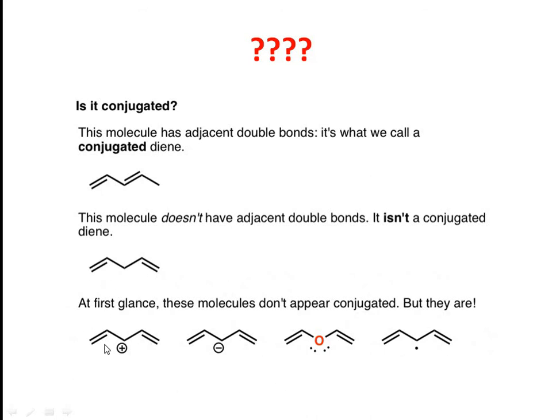Now come to this picture. At first glance, these molecules don't appear conjugated. It seems conjugation is disrupted here, but they are conjugated because by moving this electron pair here to compensate this positive charge, there will be a conjugation in the system, and therefore these systems are said to be in conjugation.